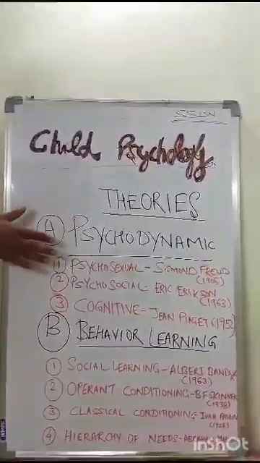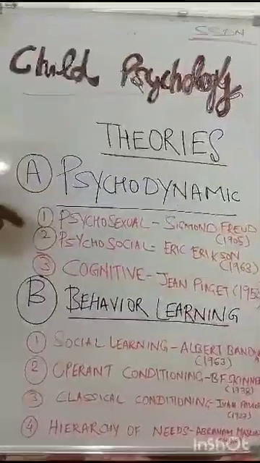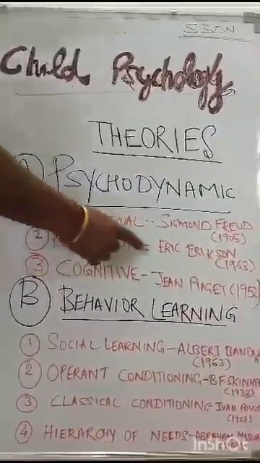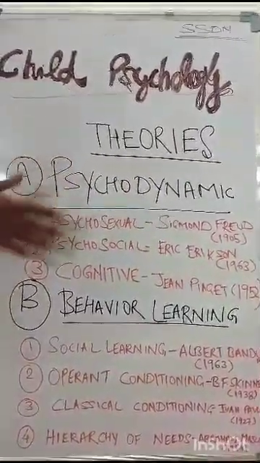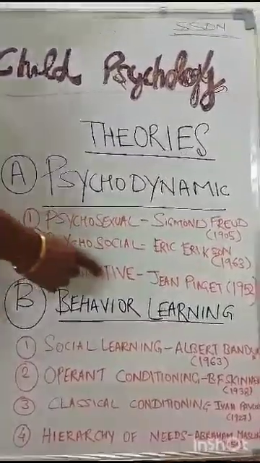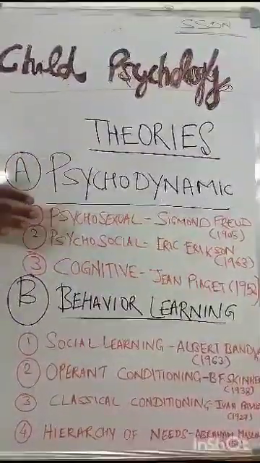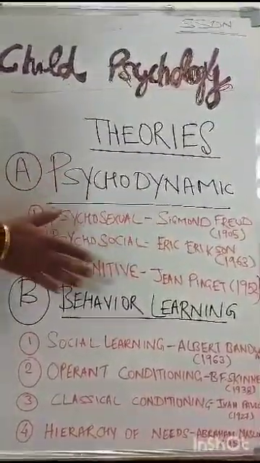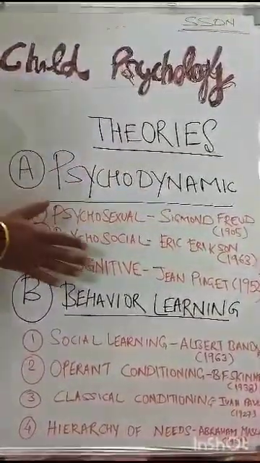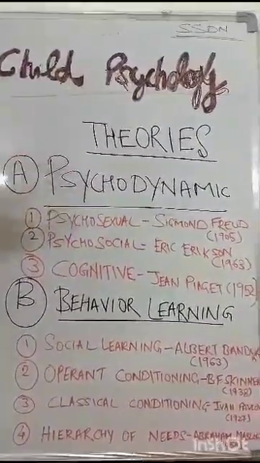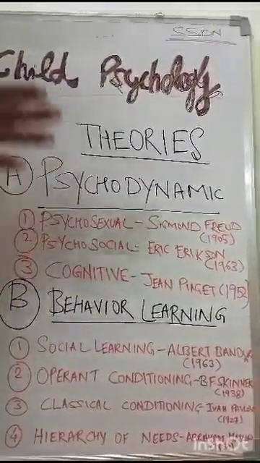Psychodynamic, we have three: psychosexual theory given by Sigmund Freud in 1905, and psychosocial theory. Psychosocial, psych means mind, social means society. According to Erik Erikson, it is not a sexual fantasy, it is the society which grows the mind. Cognition means self-thinking. Jean Piaget said that it is neither a sexual fantasy, nor the society, it is the self-thinking which grows the mind. Mind grows by itself. That is the basis of cognitive theory by Jean Piaget. We'll be discussing all these theories in detail in the later classes. So behavior learning theories and psychodynamic theories, we have two categories here.